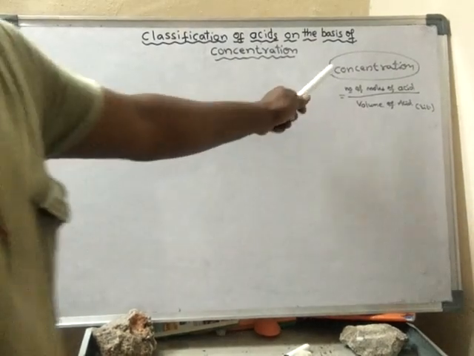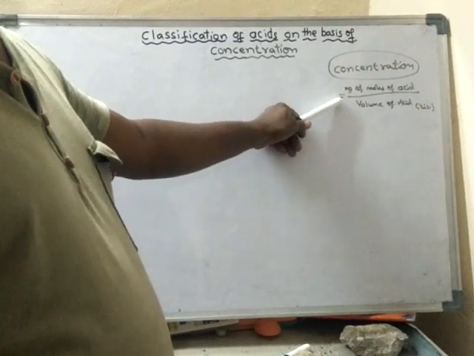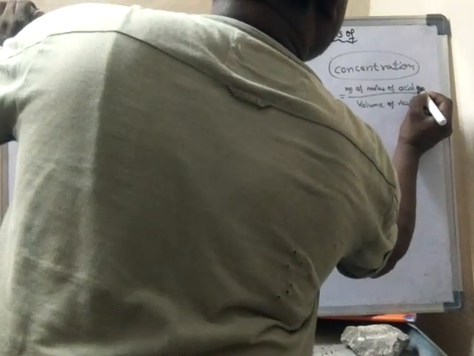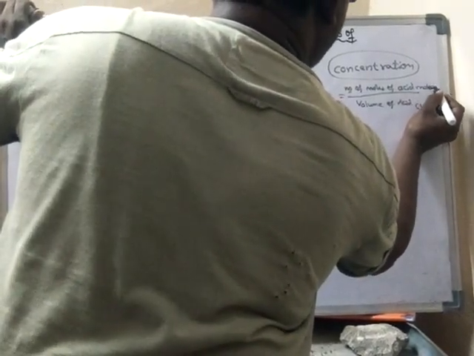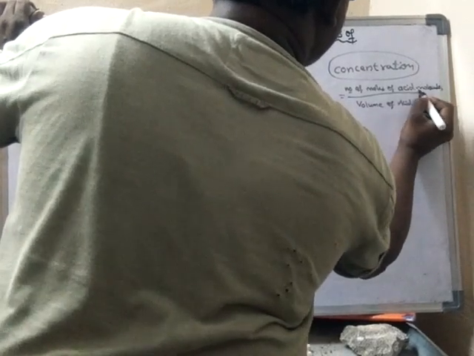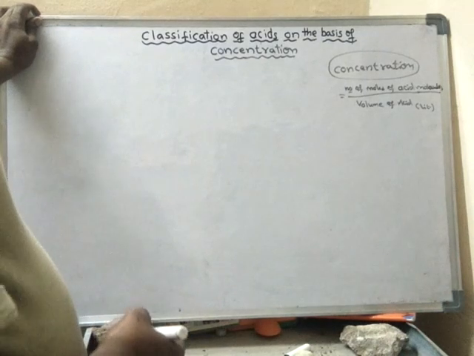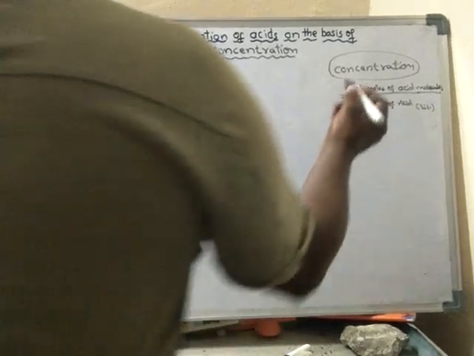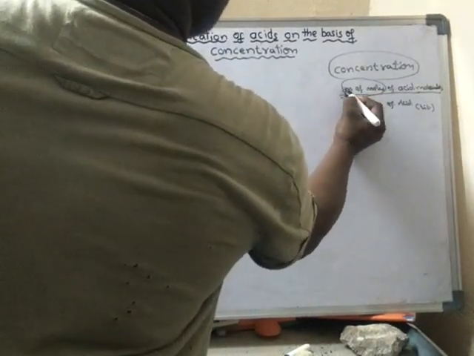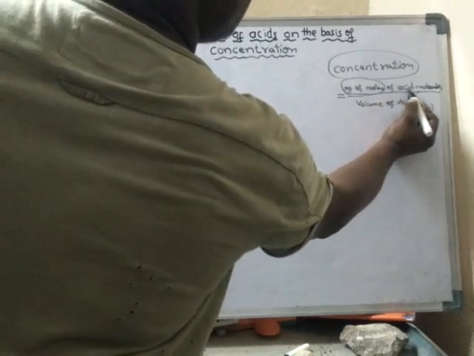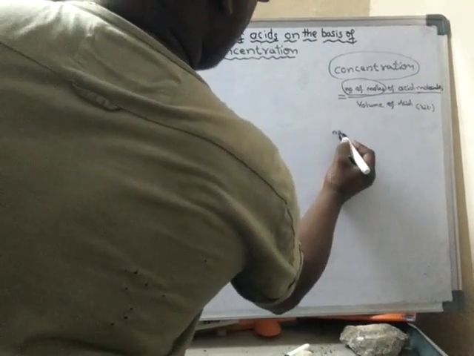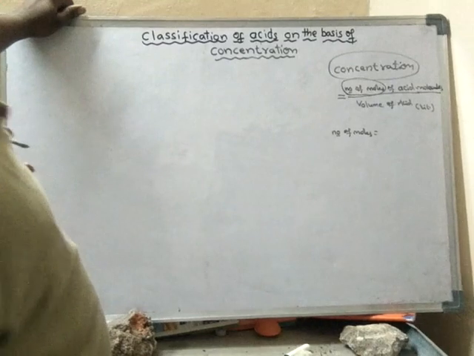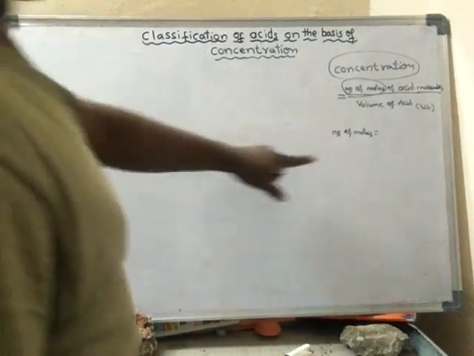That means concentration has a formula, which is equal to the number of moles of acid molecules by the volume of acid molecules. Number of moles means the number of moles of acid molecules. What is the meaning of number of moles? Number of moles is nothing but the amount of acid. Amount of acid is measured in number of moles.